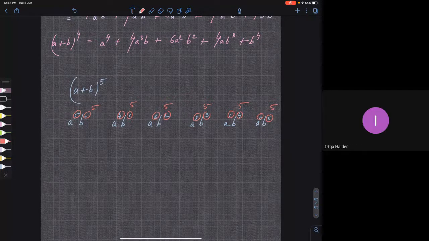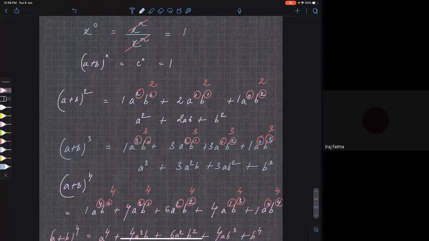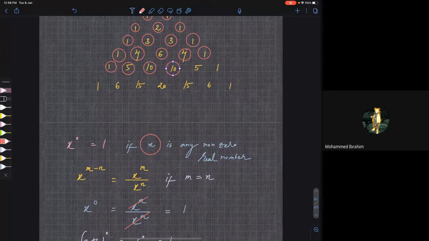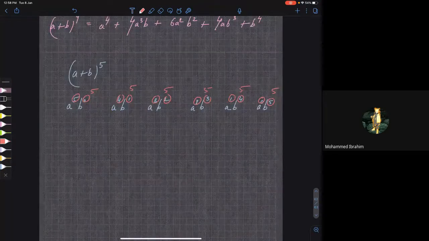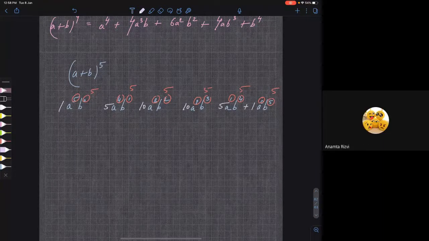Yes, sir. And now, where will I write the factors from? I'll use Pascal's triangle again. So in Pascal's triangle for power 5, I have 1, 5, 10, 10, 5, 1. So I'll just write it down: 1, 5, 10, 10, 5, 1, with plus signs in between.